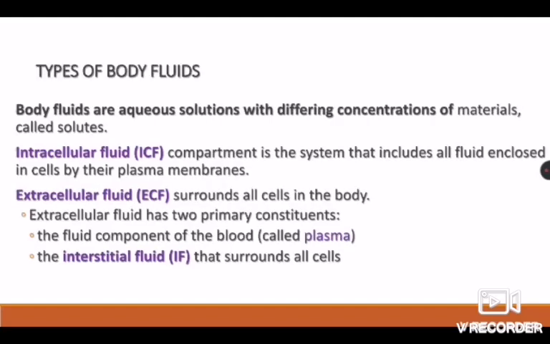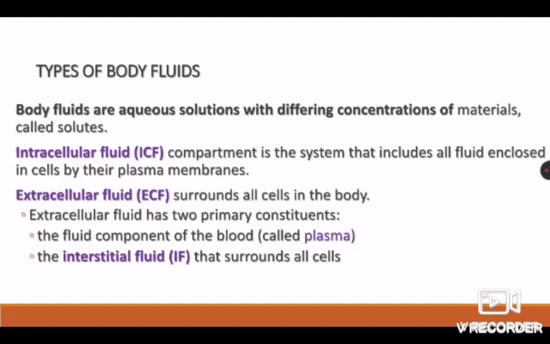Body fluids are aqueous solutions with differing concentrations of materials called solutes. In simple terms, fluids are nothing but solutions containing solutes. Solutes are the particles which are dissolved in the solutions. So, in our body, fluids are mainly classified into intracellular fluid and extracellular fluid. This extracellular fluid is again classified into plasma and interstitial fluid.